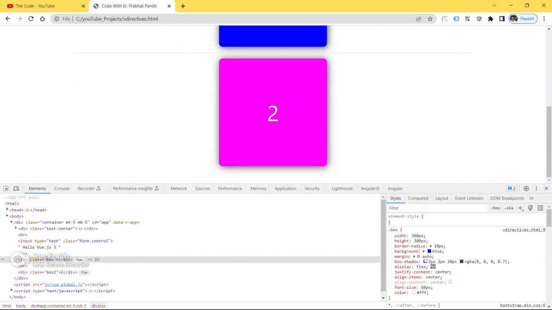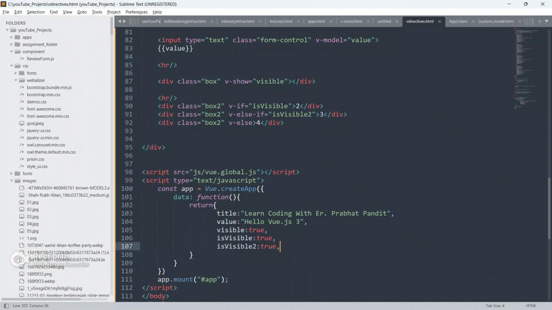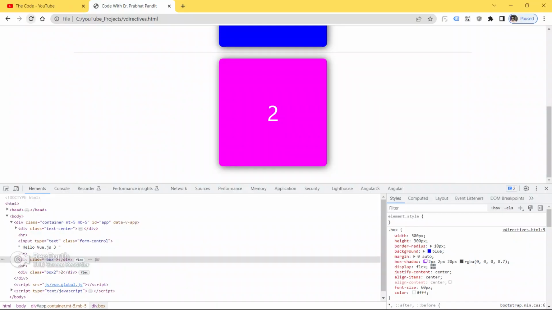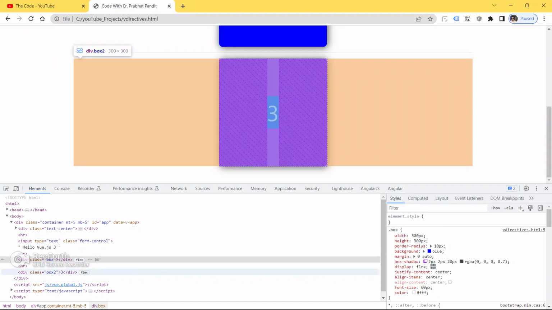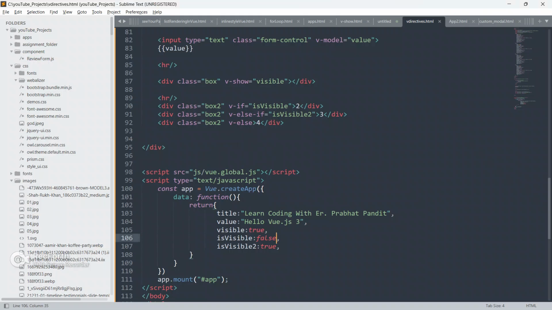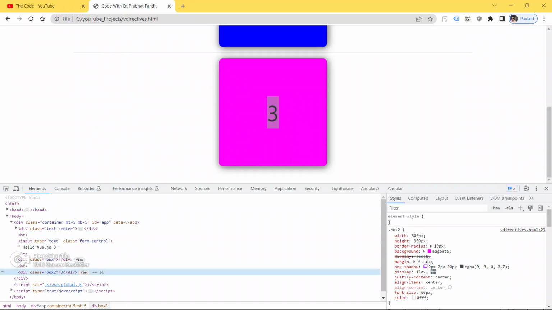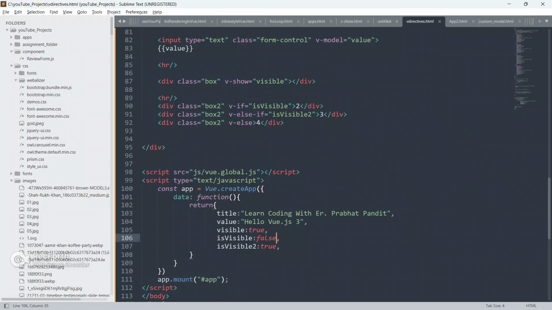Save your code, go to the browser and refresh your page. Now we are able to see only one, the v-else-if. So let me give the first one false. Now we are able to see the third box.